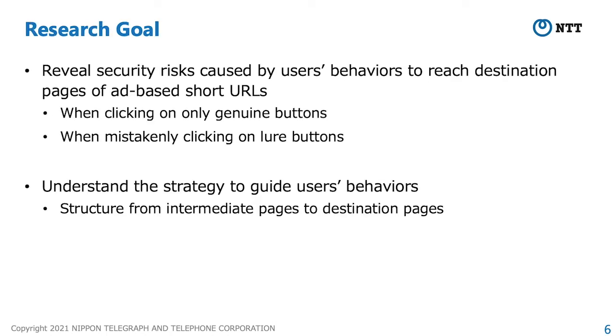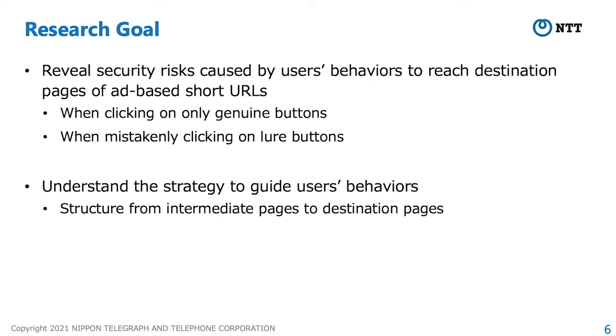Here, I explain the research goals of our study. The first goal is revealing security risks caused by users' behaviors to reach destination pages of ad-based short URLs. We consider two types of users' behaviors. One is when users click on only genuine buttons on intermediate pages.